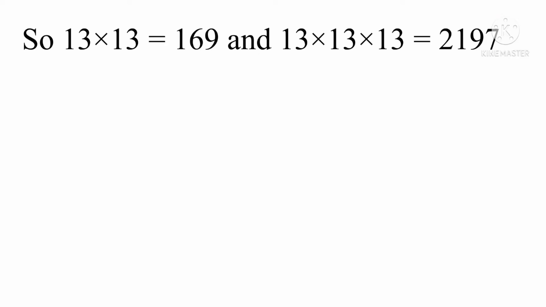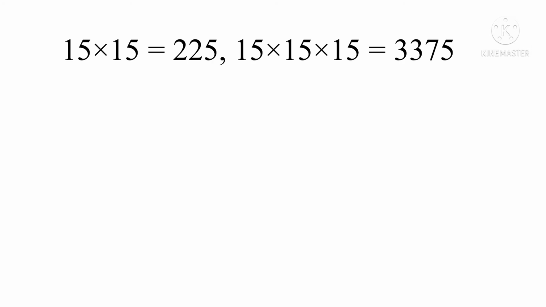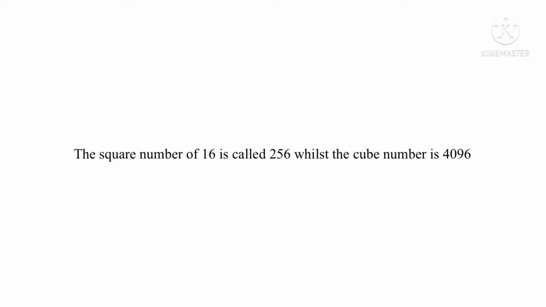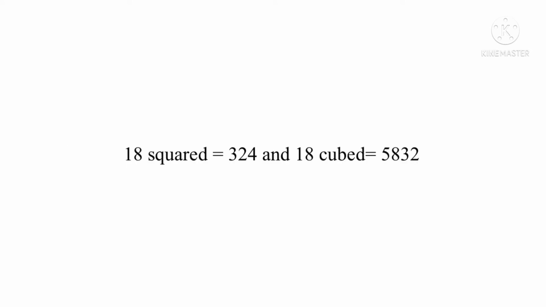The square number of 13 is 169, and the cube number of 13 is 2197. Square number of 14, 196. Cube number of 14, 2744. Square number of 15 is 225. Cube number of 15 is 3375. 16 squared equals 256. 16 cubed equals 4096. 17 squared equals 289, and 17 cubed equals 4913. 18 cubed is 5832. 18 squared is 324.